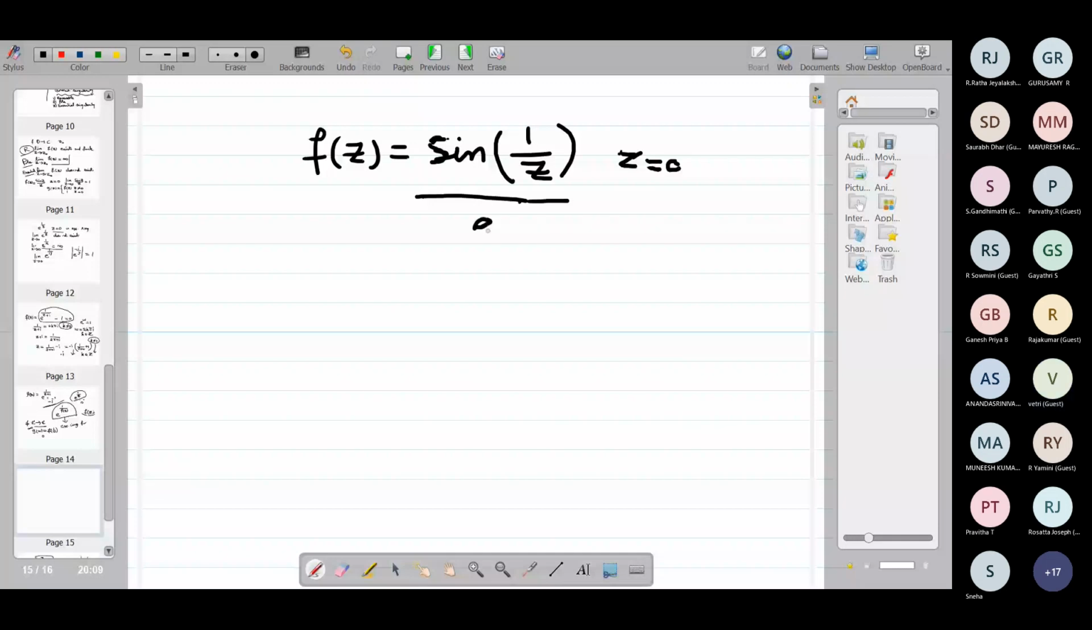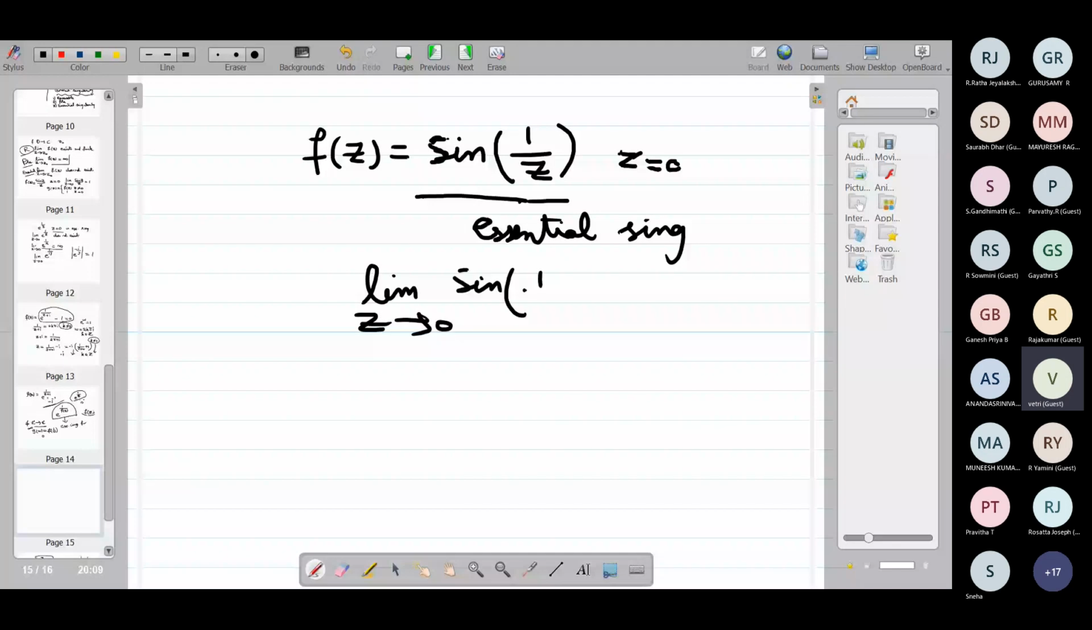Because the limit does not exist. Why does it not exist? Sine of infinity is apparent. Why does this limit not exist? You can take z equal to n pi, and z not equal to n. Let me write it: n pi.